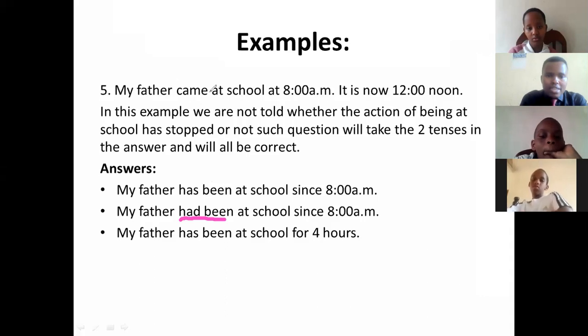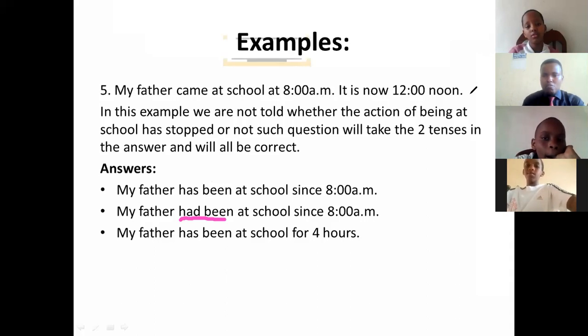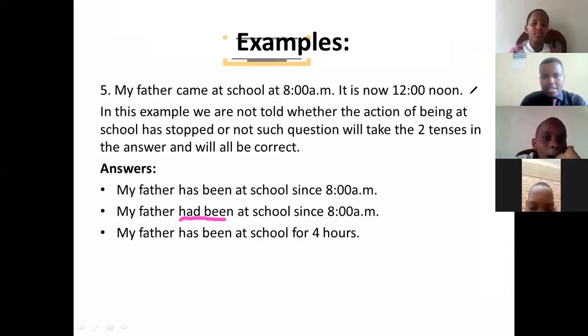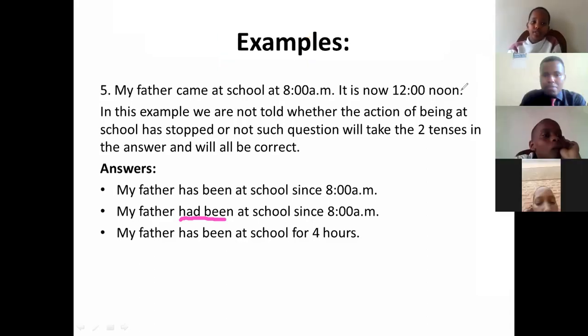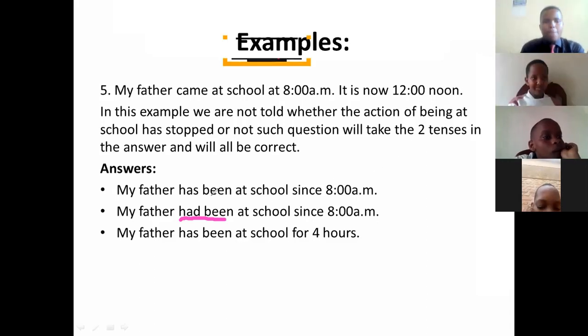Actually, the action has started from this time. Now it is 12 o'clock. They have not put another clause here showing whether the action is still going on or it has just stopped. If it is like that, we can use present perfect tense, because they have not shown whether the action is still going on. But if it was there, we should use present perfect continuous tense. Then we shall say, my father has been at school since 8 o'clock.